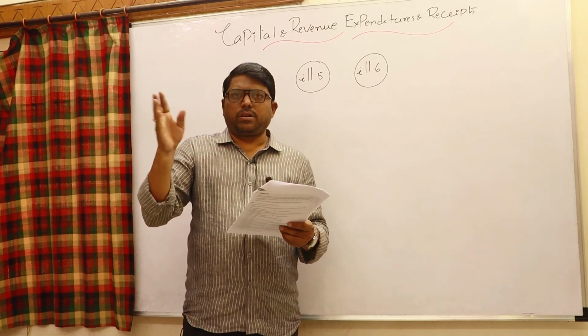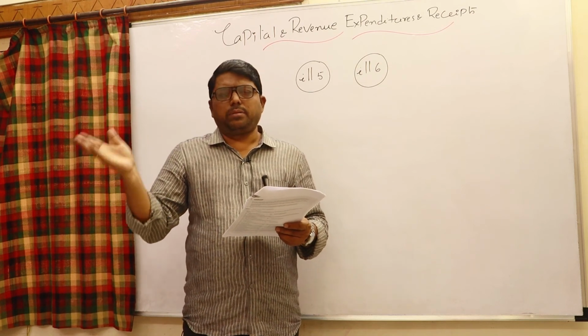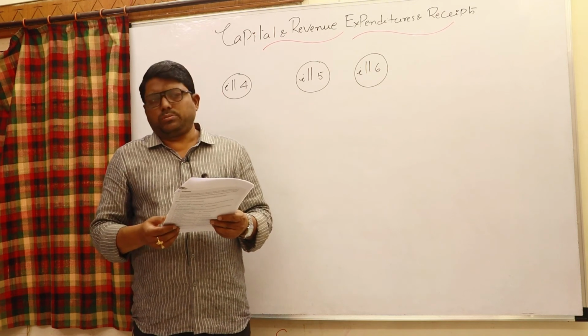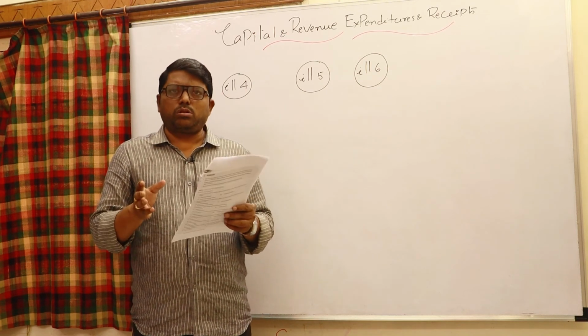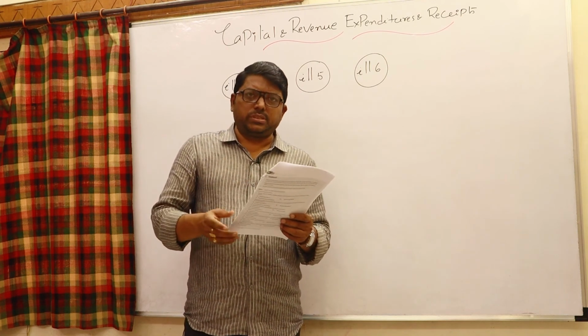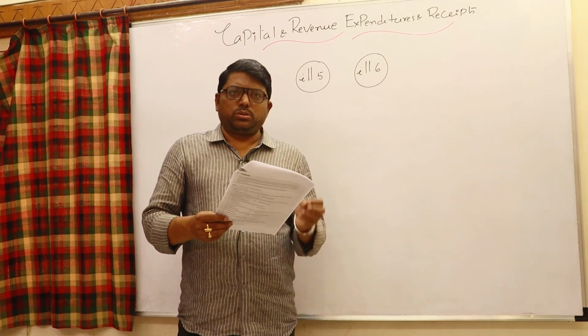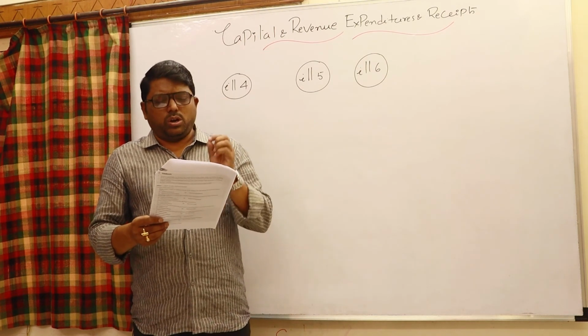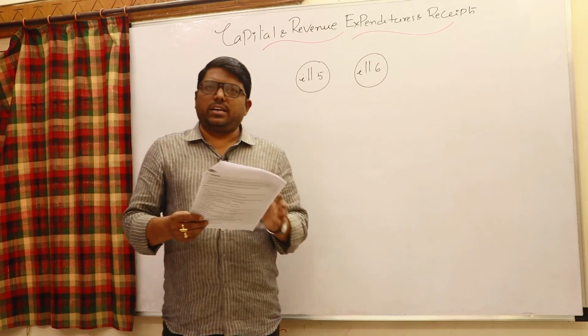You can commit an error of commission or an error of omission. They usually take place because of pressure, but these will not take place due to pressure. Only when you do not know the logic, rule or principle may these kinds of mistakes take place. If anybody commits this kind of mistake, it is called an error of principle. You are not supposed to commit this kind of error.